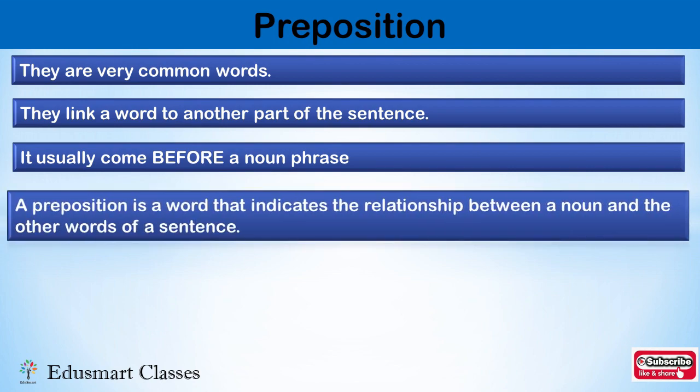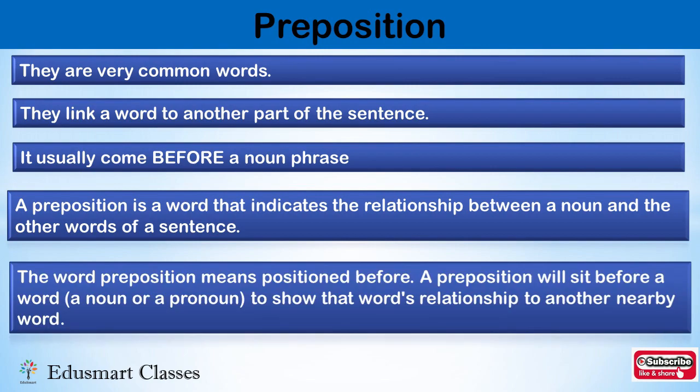A preposition is a word that indicates the relationship between a noun and other words of a sentence. This is the actual definition of a preposition. The word preposition means positioned before. Pre means before and the other word is position. So a preposition will sit before a word.